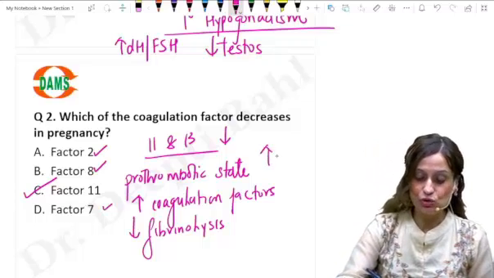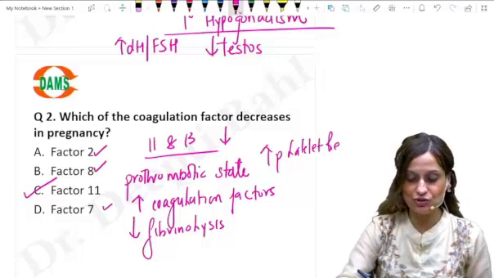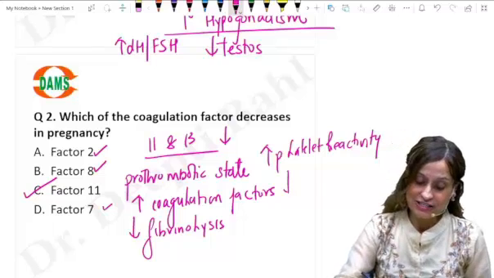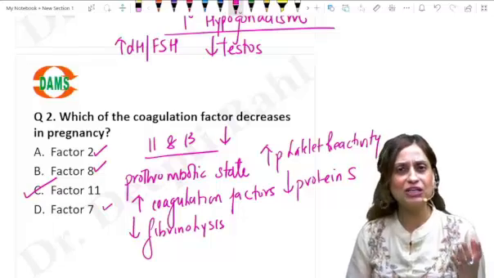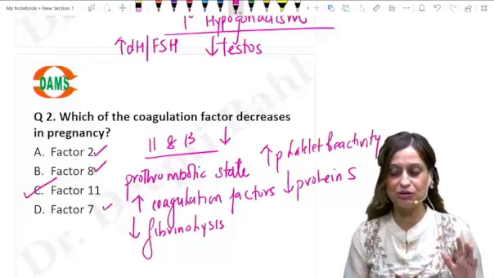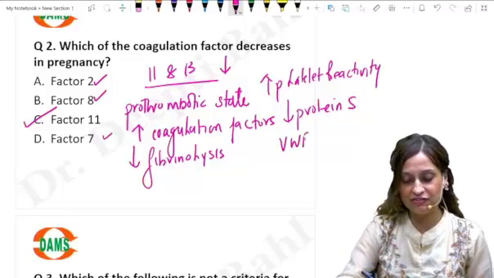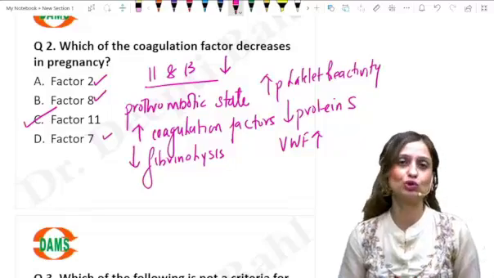Yes, there is also increase in the platelet reactivity. There is a decrease in the levels of protein S. Whereas when you talk about protein C, the levels are generally unchanged, but protein S is going to decrease, and the von Willebrand factor is going to increase. So in general, it is a prothrombotic state.